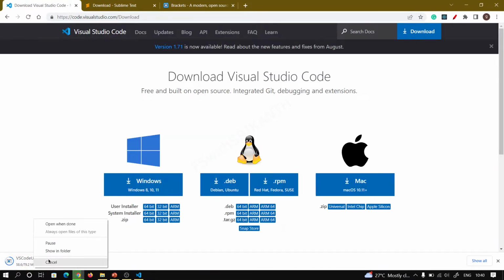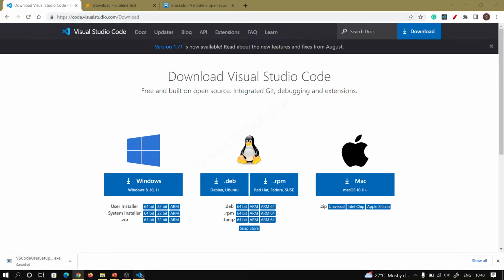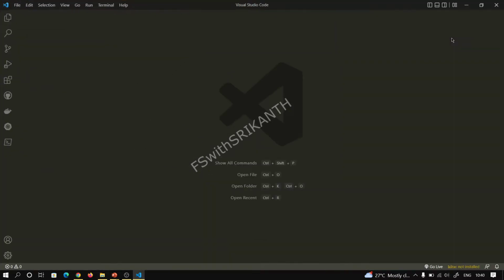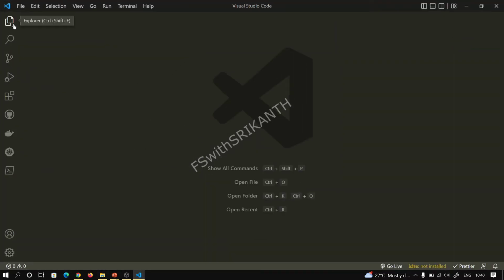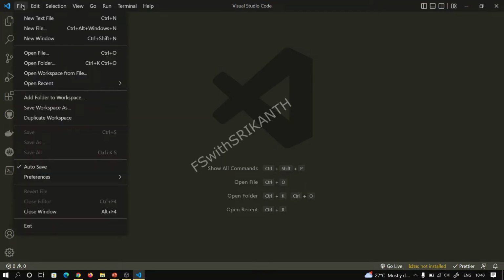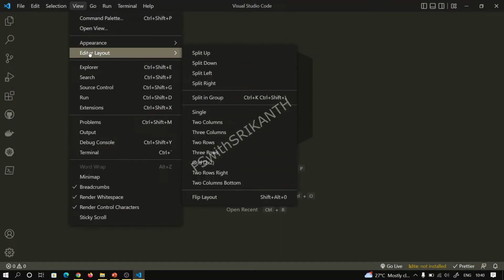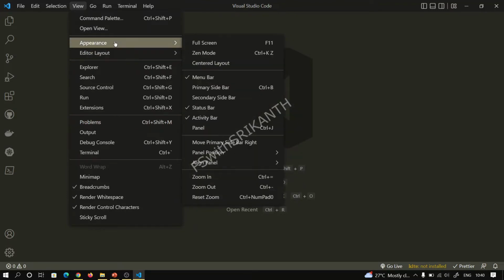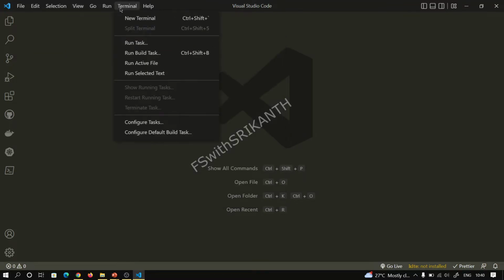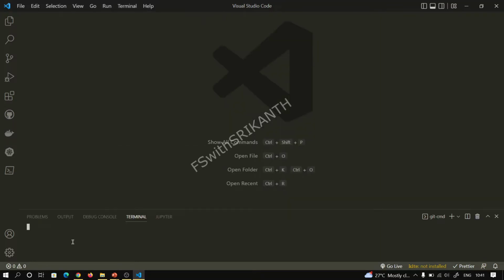Just double click on that, and it automatically creates an environment like this one. This is Visual Studio Code. It has a black theme by default, but there are preferences: under View and Appearance there are different editor layouts, and there are different ways you can edit your code, right? In Appearance there is a terminal; we can execute here only. When you use this terminal, you can run your code right here. So it provides more flexibility.